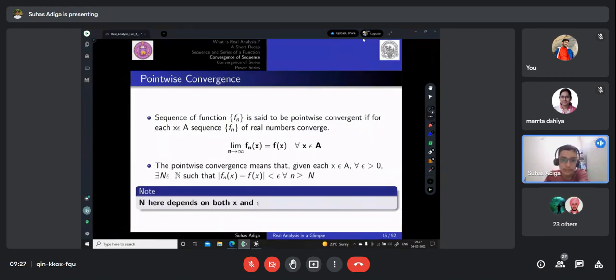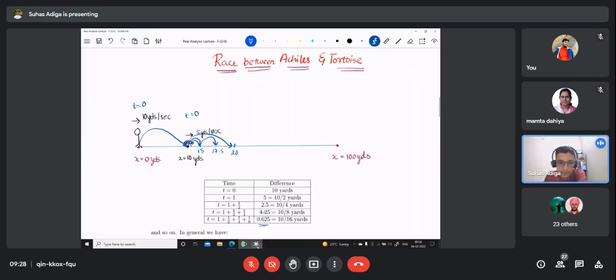So let's see what we mean by pointwise convergence. A sequence of functions fn is said to be pointwise convergent if for every x in the set A, the sequence fn of x of real numbers is said to converge. Okay, so this is nothing but the convergence definition which I gave, but here it is converging to some function. So when n tends to infinity, fn of x tends to f of x. So let me actually go to an example again.